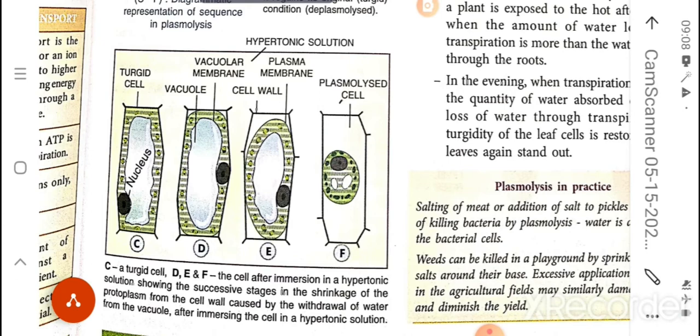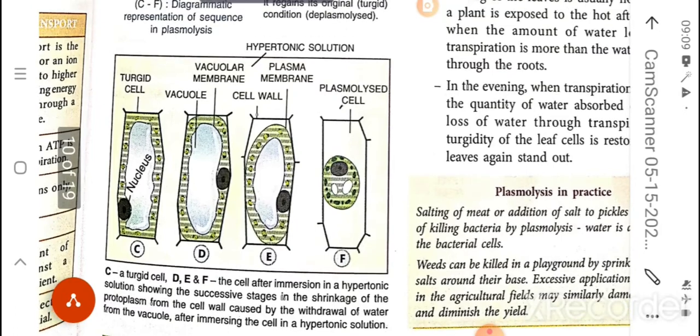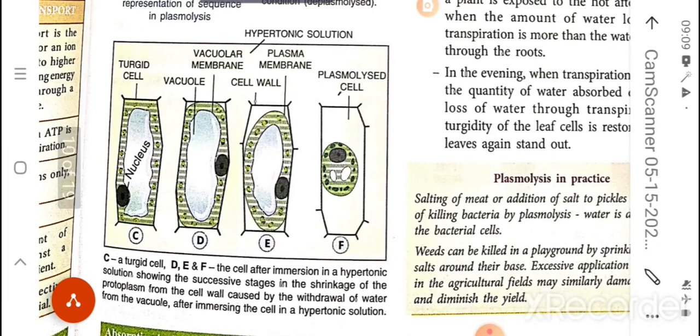But D, E, F, all these figures show the different stages after immersion in a hypertonic solution, a 5% salt solution, with the shrinkage of the protoplasm from the cell wall, caused by the withdrawal of water from the vacuole.